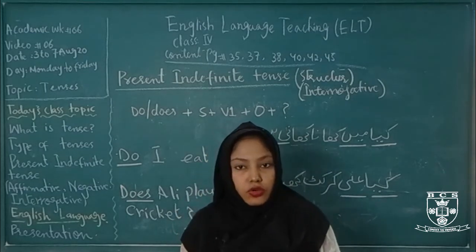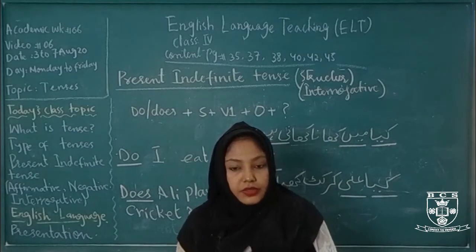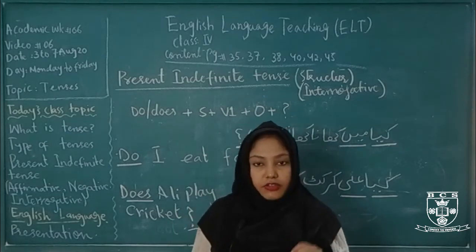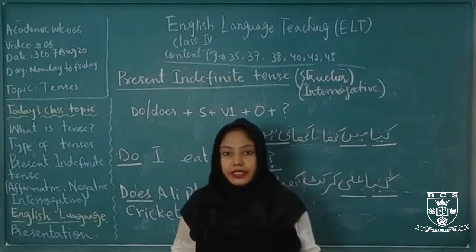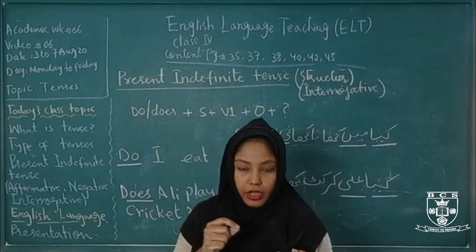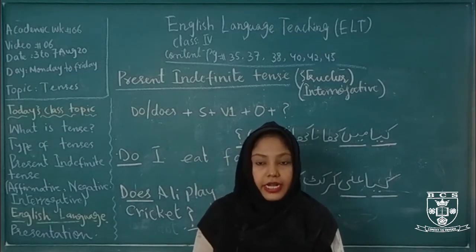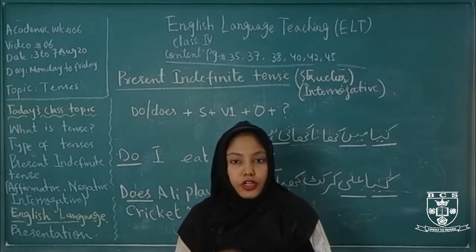When we use do or does, we don't use s or es with the first form of the verb. S, es is added with the first form of verb only in affirmative sentences. What are affirmative sentences? Affirmative sentences mean positive statements. In negative or interrogative, we use helping verb do or does. Negative statement means the sentence that has no or not in it.